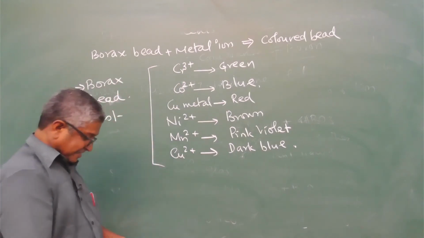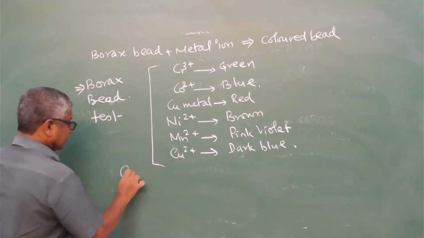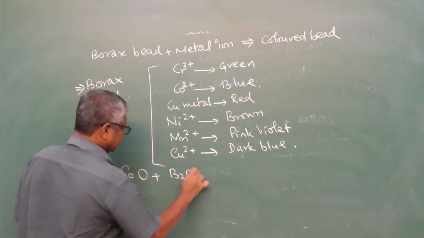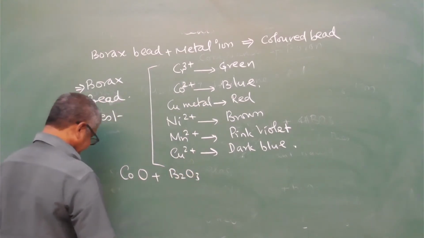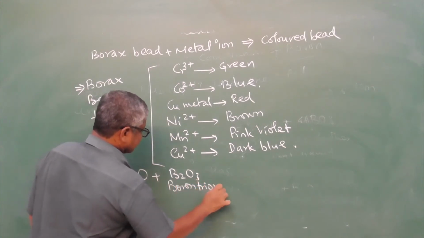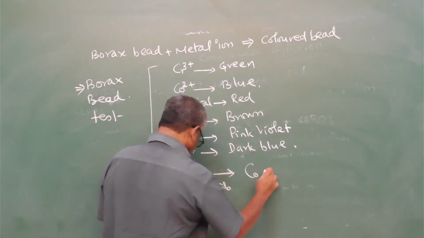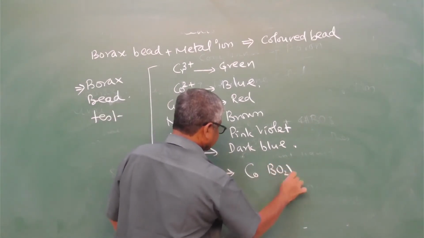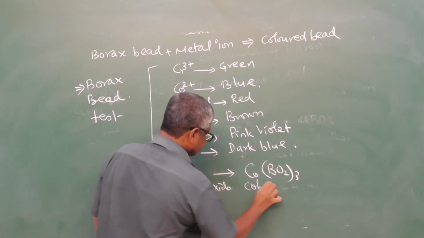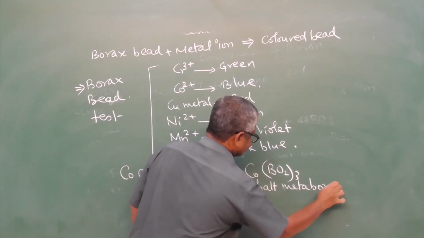One example of the borax bead test: cobalt oxide treated with B2O3, boron trioxide, gives cobalt metaborate, Co(BO2)2.